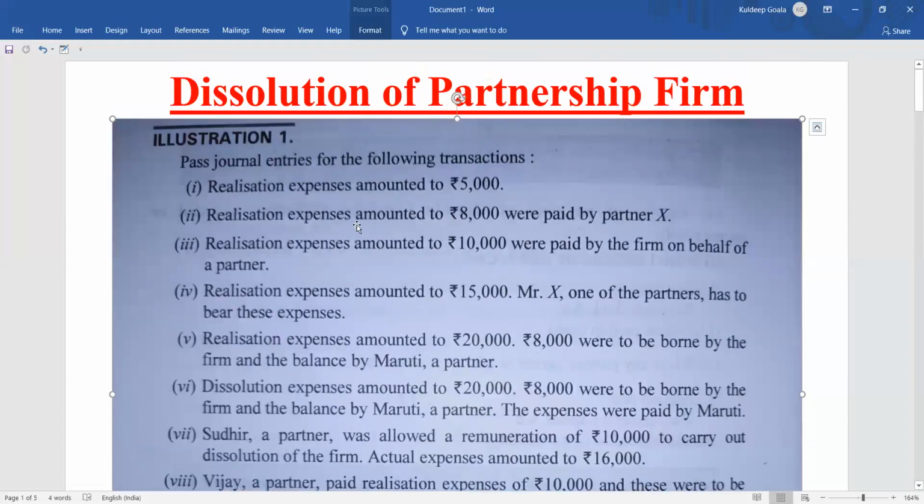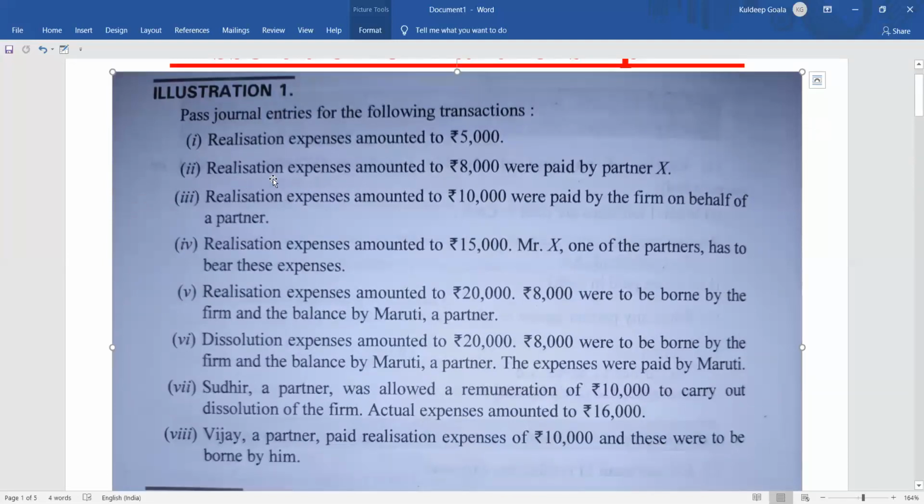Then coming to the next one: realization expenses amounting to 8,000 were paid by partner X. Realization expenses of 8,000 were paid by the partner, whose name is X. If the partner is paying the realization expenses, what does that mean? First thing, it is a loss for the firm. Realization expenses हुआ मतलब loss हुआ है. So the realization account will be debited. Clear? Expenses हुआ, loss हुआ, realization account debit.